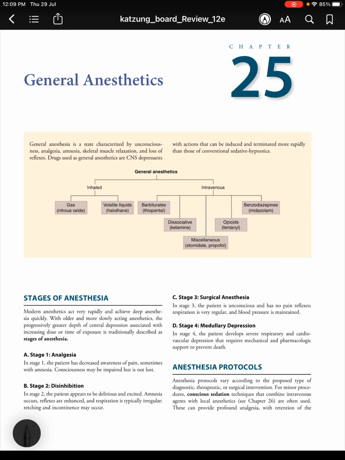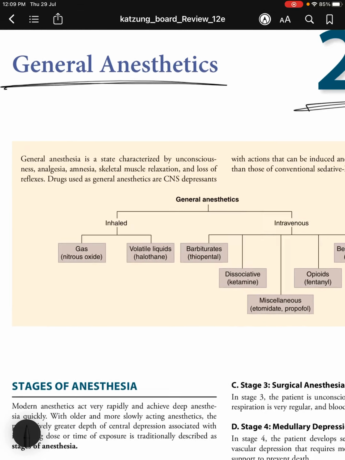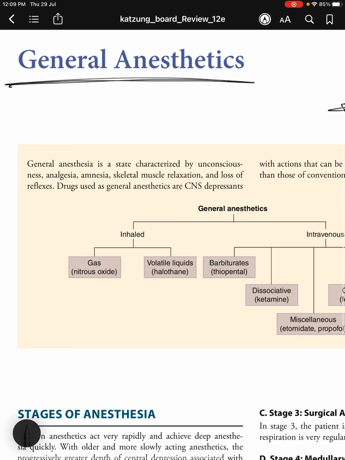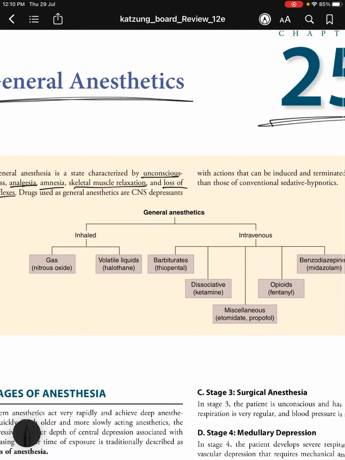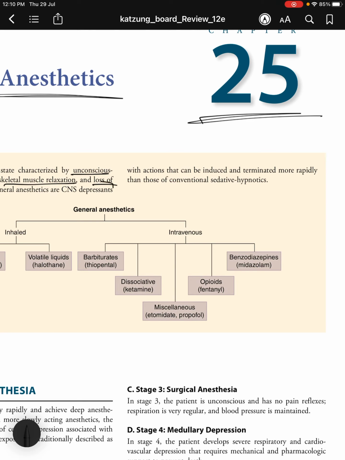Now let's get on with chapter 25 of Katzung's board reviews. This chapter is all about general anesthetics. General anesthesia is a state characterized by unconsciousness, analgesia, amnesia, skeletal muscle relaxation, and loss of reflexes. So, drugs used as general anesthetics are seen as depressants with actions that can be induced and terminated more rapidly than those of conventional sedative hypnotics.